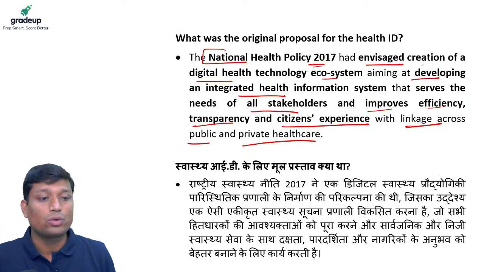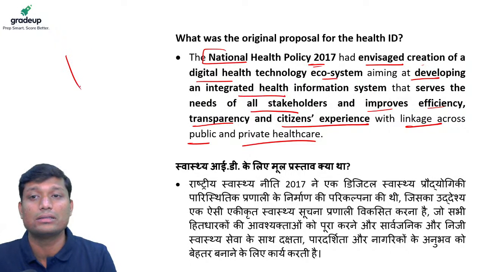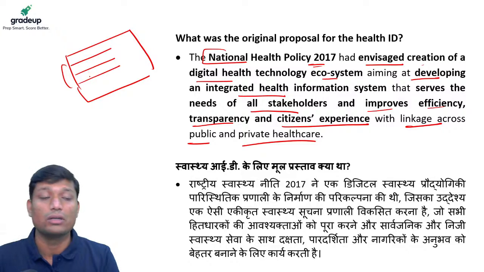So we have to understand what we are aiming at. So what we are aiming at is a digital health ecosystem, and with this digital health ecosystem, we would be knowing all the health related information of our citizens, right? So whatever information is there, it will be available in a digital format.